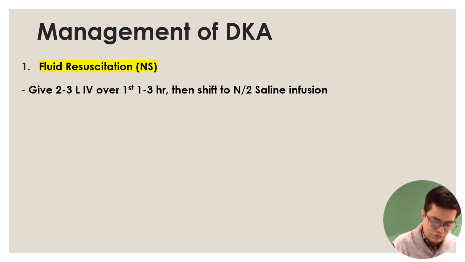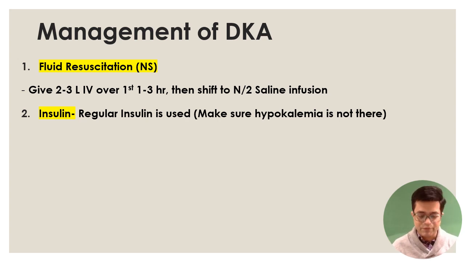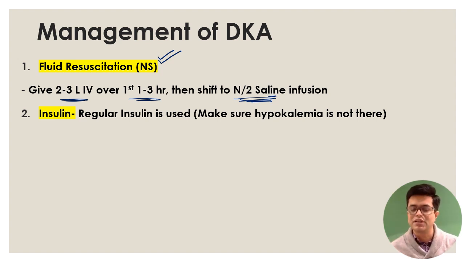So we will start with fluid therapy. Now, what fluid will we be using? We will always prefer normal saline in the patient. You will give 2 to 3 liters IV normal saline over 1 to 3 hours and then shift to half normal saline infusion because you don't want any hypernatremia to happen suddenly in the patient. And after fluid resuscitation, you will be starting with insulin. So don't give insulin without fluid resuscitation.